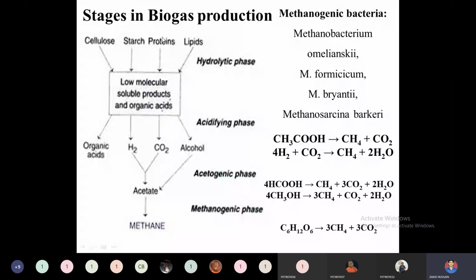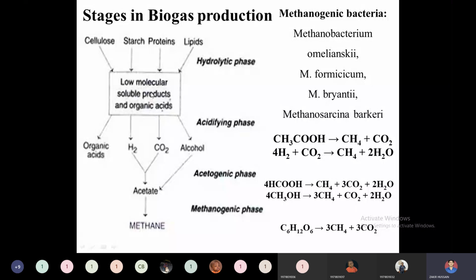First, these lipids and whatever the compounds are there need to be transformed into low molecular weight, soluble products, some organic acids. So how does it take place? The hydrolytic phase will handle the conversion of these high molecular weight compounds like cellulose, starch, protein, and lipids into low molecular weight compounds, which are obviously soluble components, and other organic acids like acetic acid can also be produced. Okay, so these have many advantages in the hydrolytic phase.